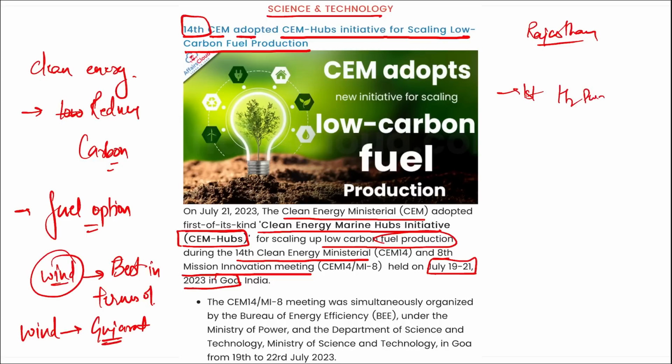Then we will be seeing the first hydrogen powered train. This will be starting in 2024 and it will be flagged off from Jind, Haryana. Right? And here only in Jind, Haryana, next to this railway station, a green hydrogen manufacturing plant will be starting soon.